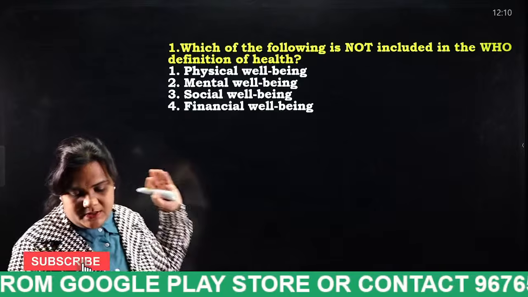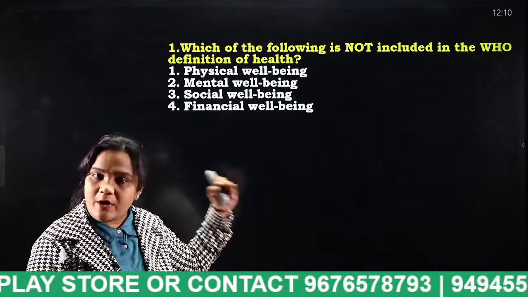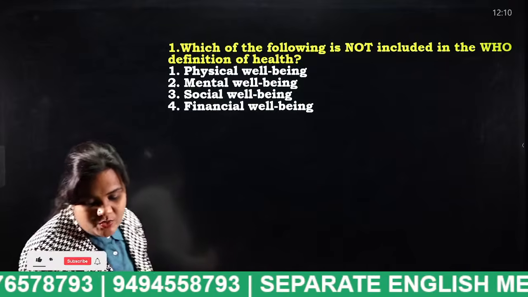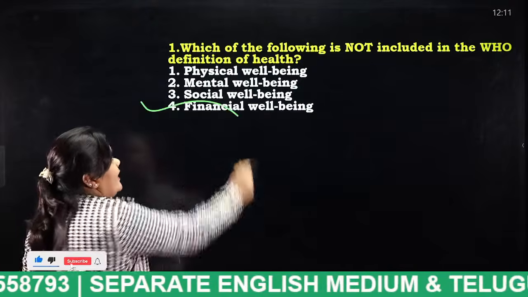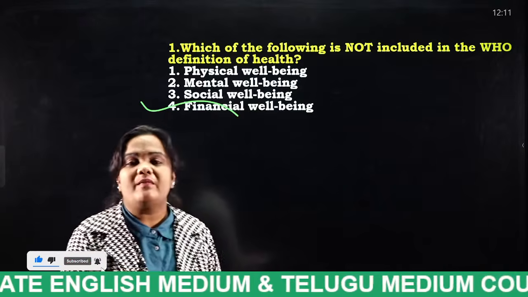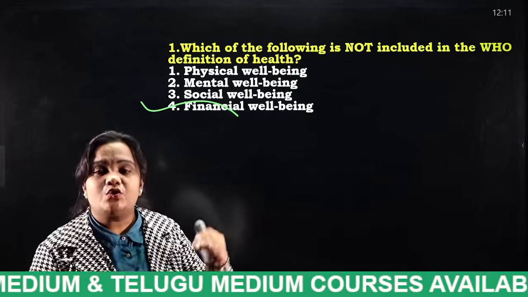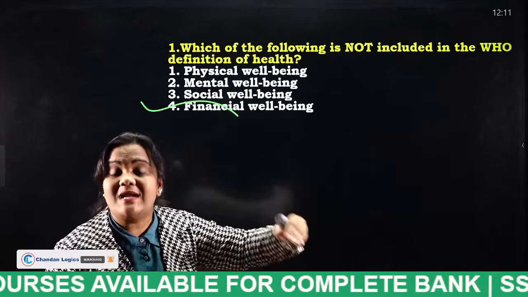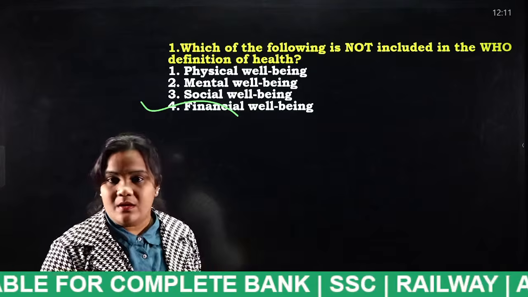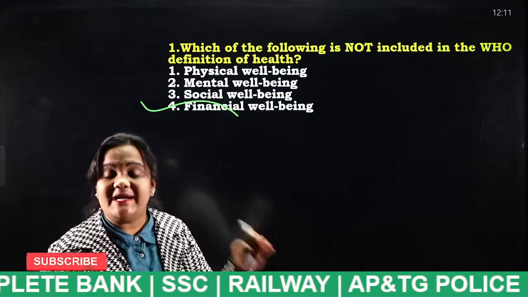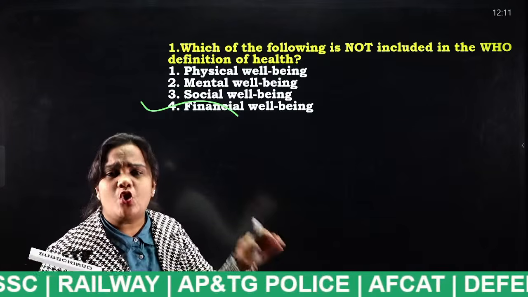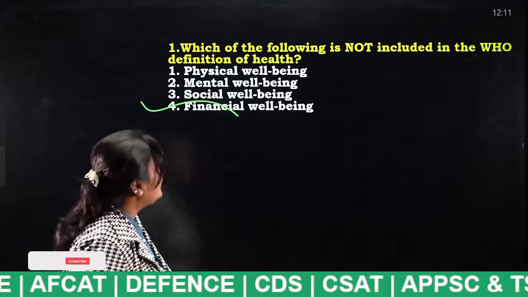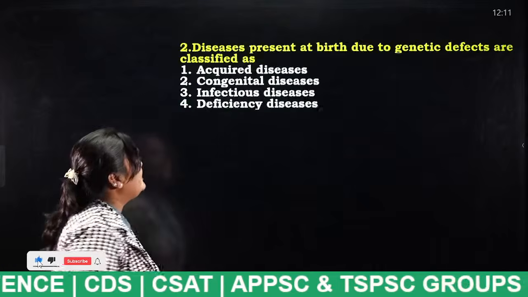Not only in these, I am also going to explain each and everything in detail in the MCQ session. Tell me, students, what is the answer for this question? Very good. Human health: WHO means World Health Organization. They have considered health as a state of mental, social and physical well-being of a human being. But it is not considered financial well-being.